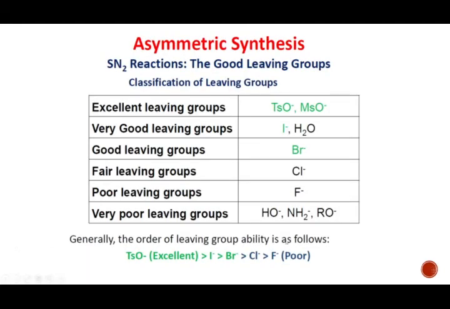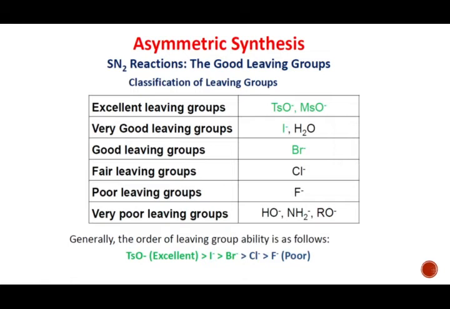So here are some excellent to good leaving groups. If we convert OH to OTs or OMs, that is a tosyl or mesyl group, then they are excellent leaving groups. If we convert this OH group to iodides, bromides, chlorides, then they are also very good leaving groups. But we cannot keep them as OH, NH2, OR, so they are very poor leaving groups. So we will convert them into excellent leaving groups and accordingly we will do the SN2 type of substitution reaction.